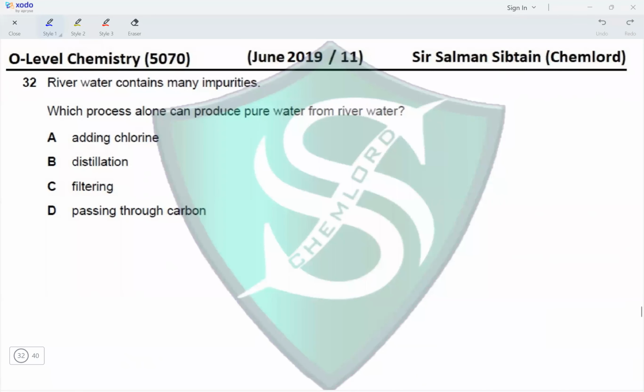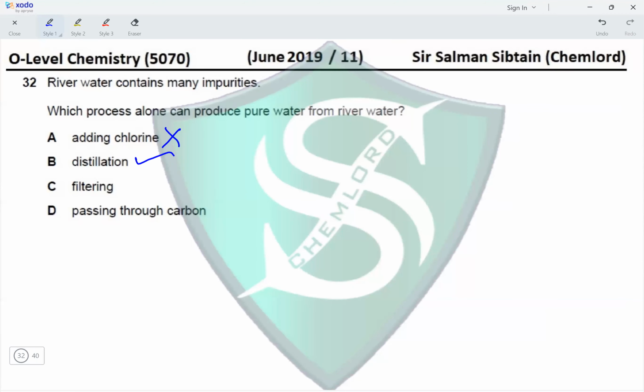Question 32. River water contains many impurities. Which process alone can produce pure water from river water? Adding chlorine will kill bacteria. But still the water is not pure. Distillation, yes. Distillation will evaporate water at its boiling point and condense it in another container. So water will be purified by distillation.